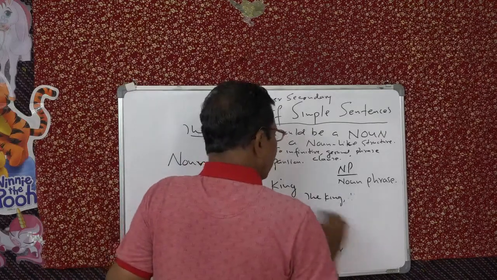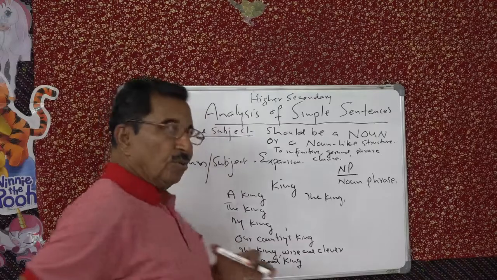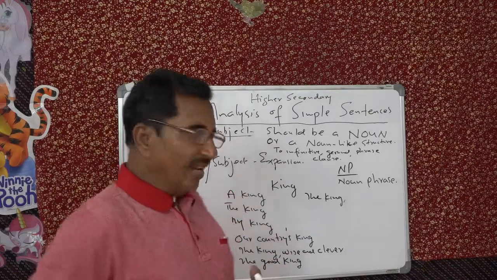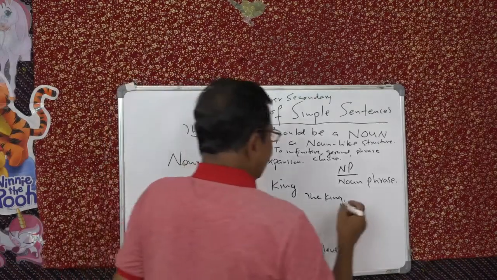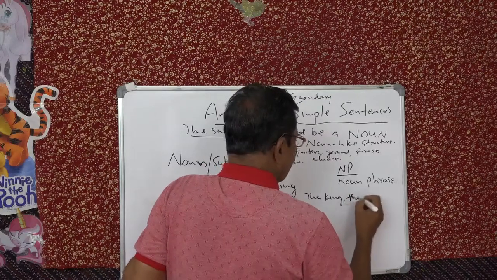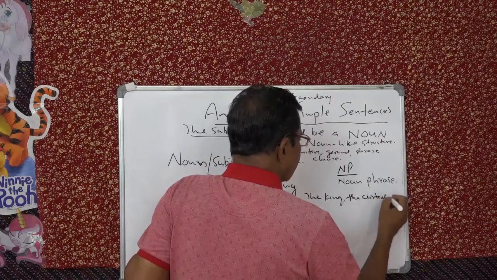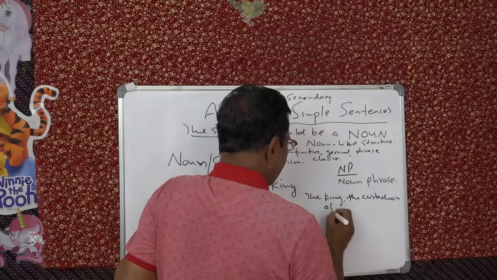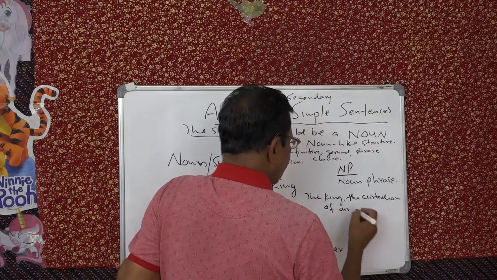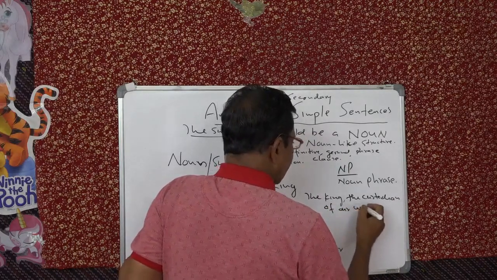You are going to explain who the king is: the king, the custodian of our rights and our wealth. Okay, that is better.